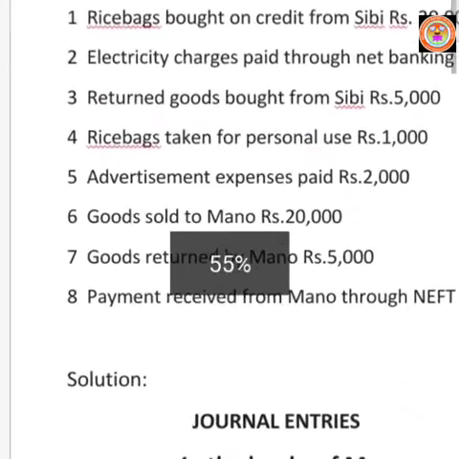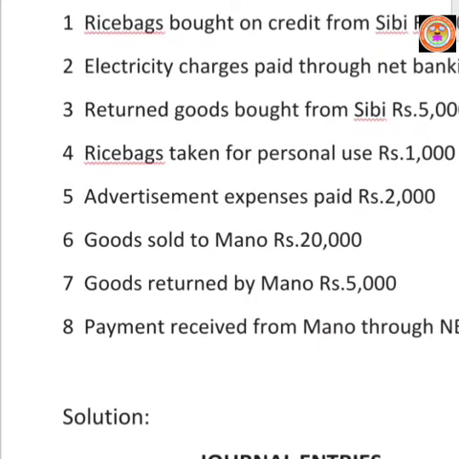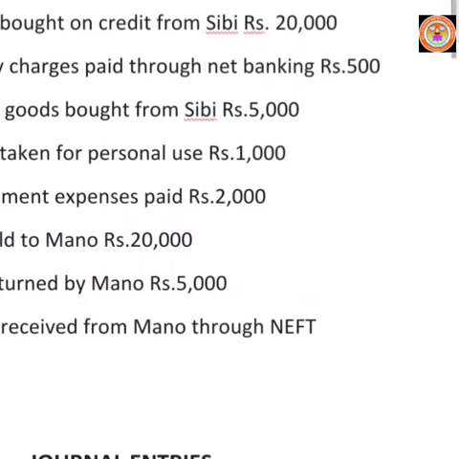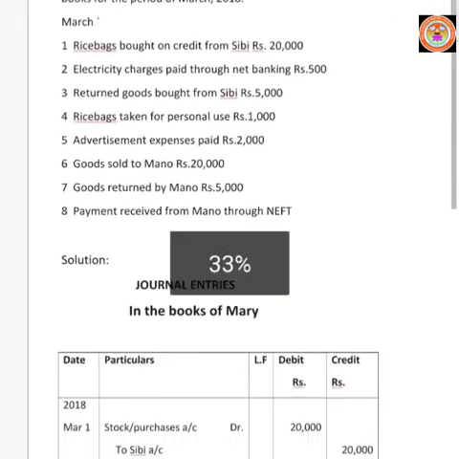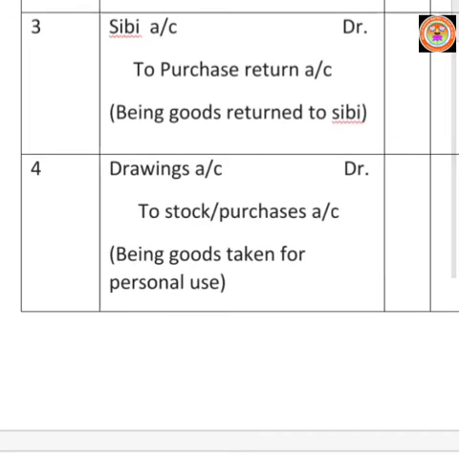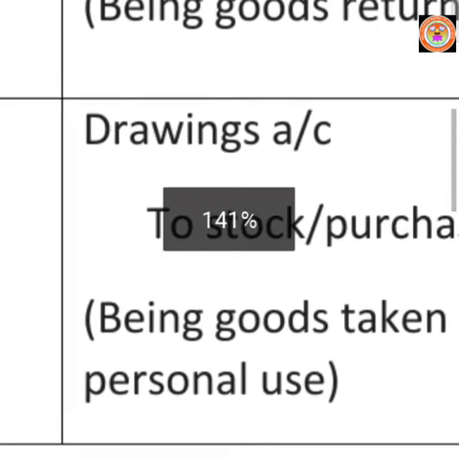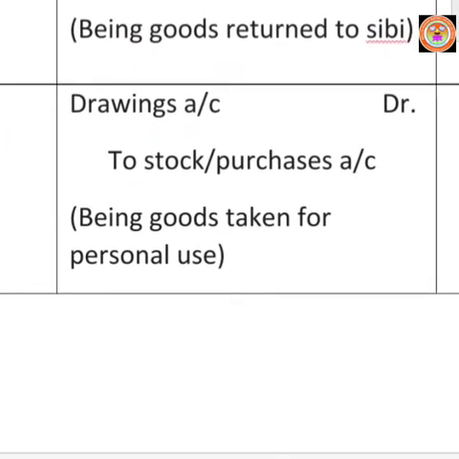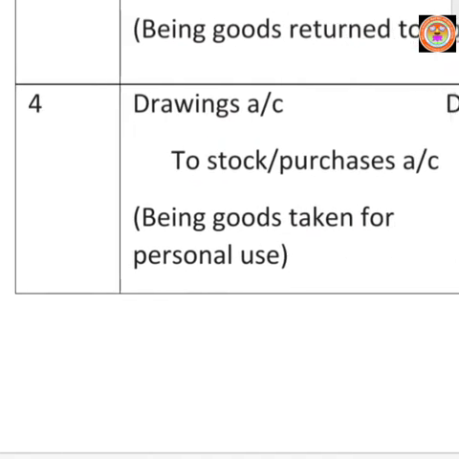Next transaction, March 4. Rice bags taken for personal use rupees 1000. Mary taken rice bags for personal use. If the proprietor takes any goods to personal use, that is known as drawings. So drawings account must be debited according to nominal account rule. Write the date, drawings account debtor.